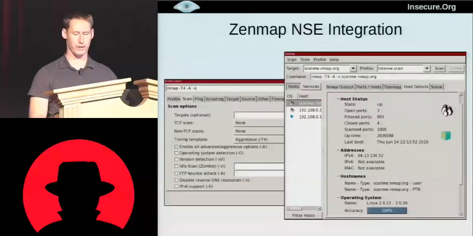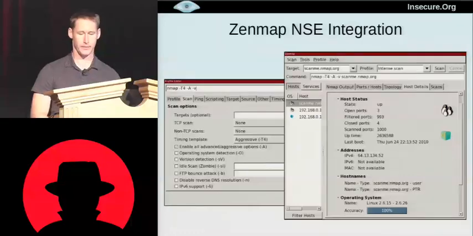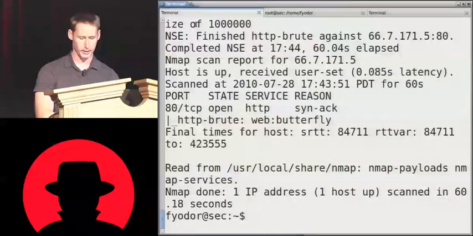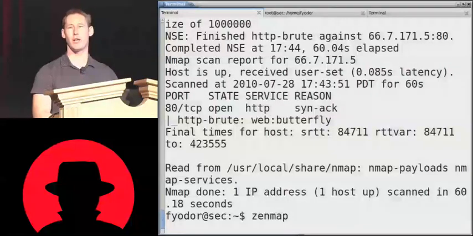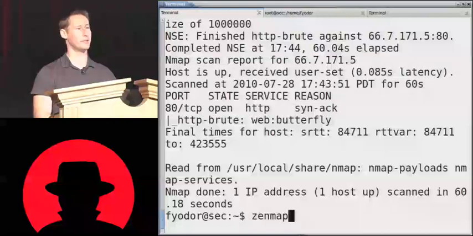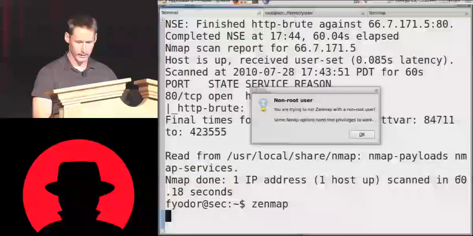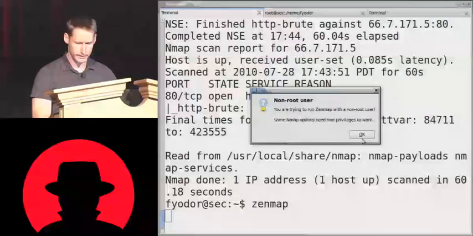One more thing I wanted to show off because it's pretty neat. There's a lot of new stuff in NSE, and we don't have time to look at too much of it, but I do want to show you a script related feature, which was going to be in the upcoming features until yesterday when we checked it in. And we don't have to be root to use this.